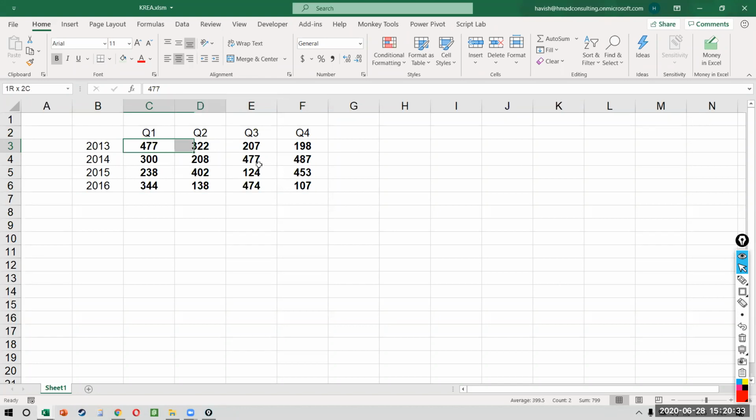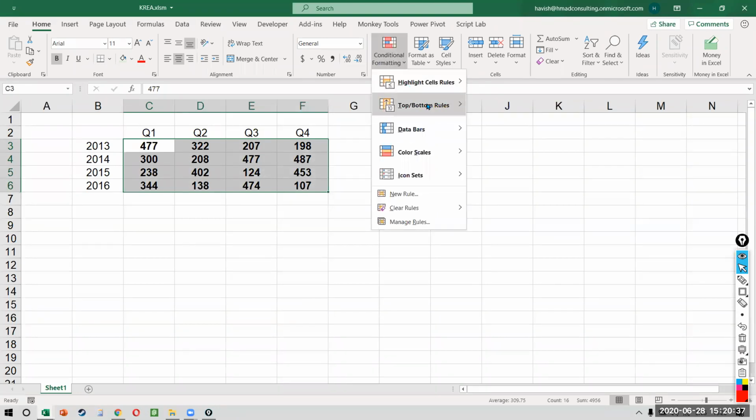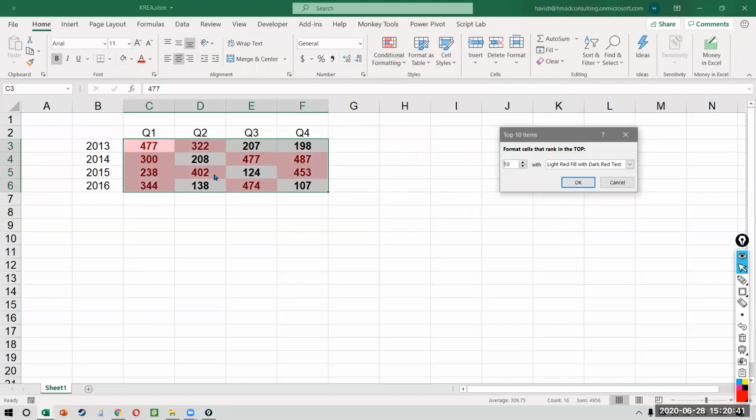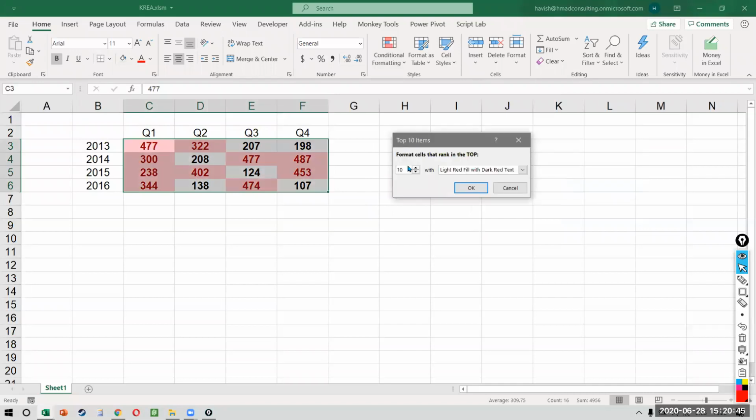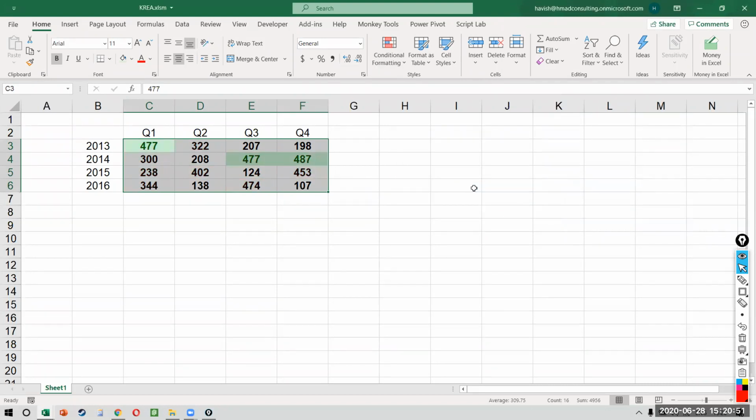The problem is I will select, I'll go to conditional formatting. I will say top 10, and I will change it to 3. So if you notice, I can change the number to 3 and I can make the color green, which is working perfectly. You will say, Havish, why do we need a VBA code when conditional formatting can do this? I agree with you.